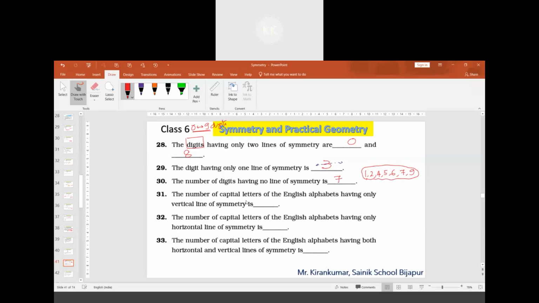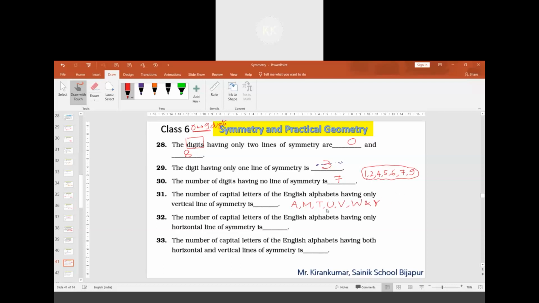The number of capital letters of the English alphabet having only a vertical line of symmetry is. E has a vertical line. Then A, M, E, U, V, W and Y. If you consider Y like this.